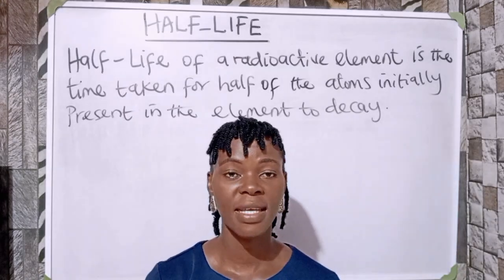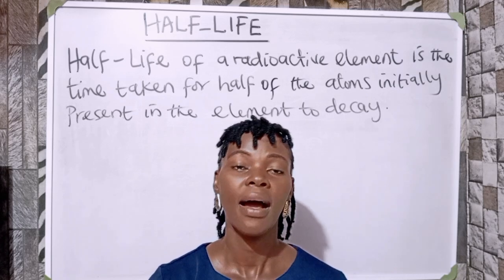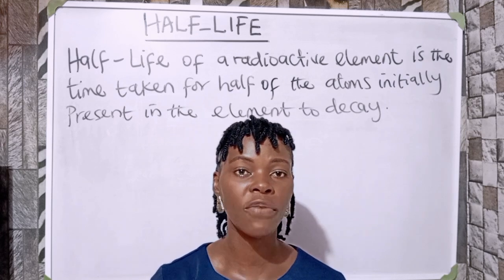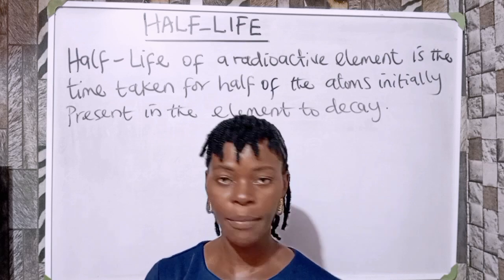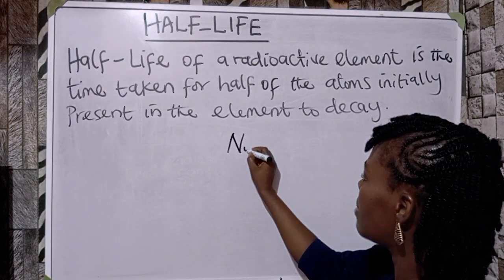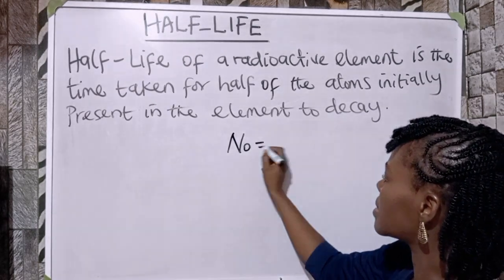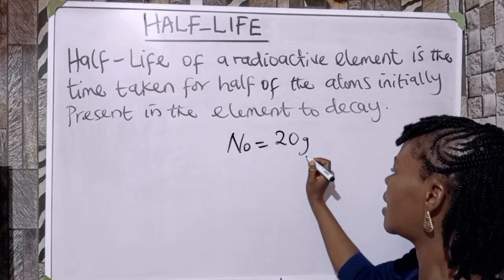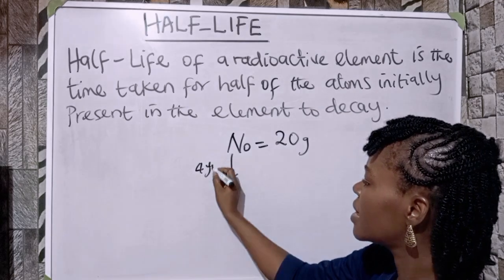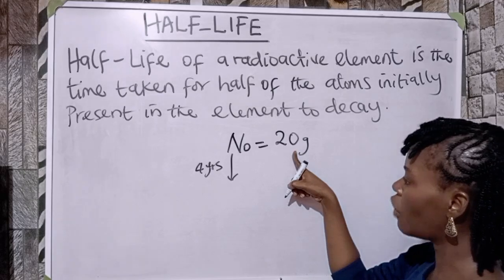Certain radioactive elements have half-life. What is half-life? Half-life is the time taken for a radioactive element to decay to half of its original value. For example, if this element has a mass, this is the original number of atoms before decay, a mass of 20 gram, and if the half-life of this element is 4 years, it means that after 4 years, this 20 gram will decay to half of its original value.